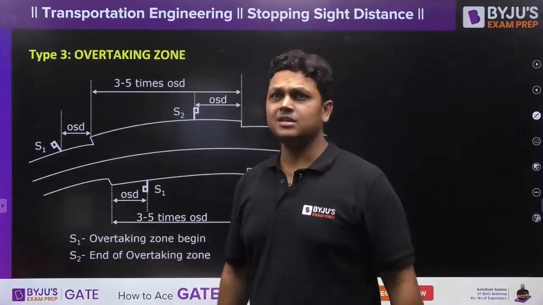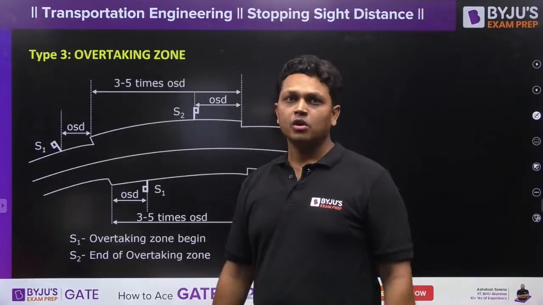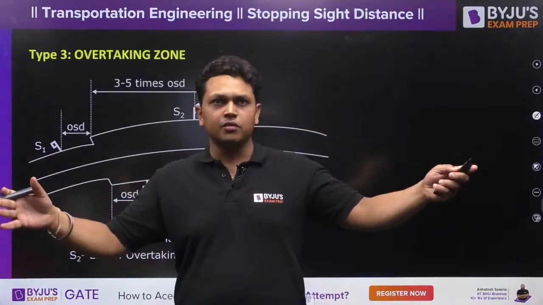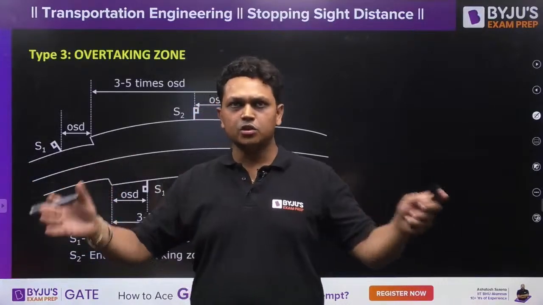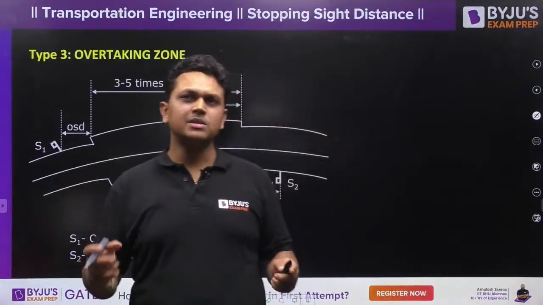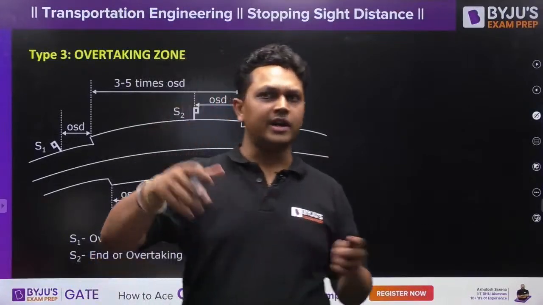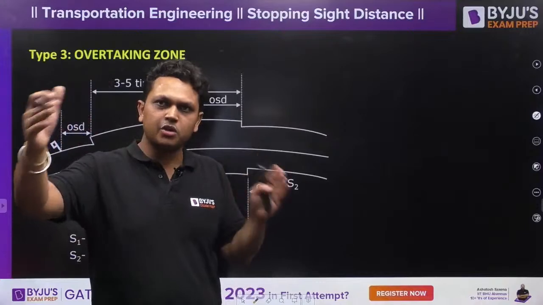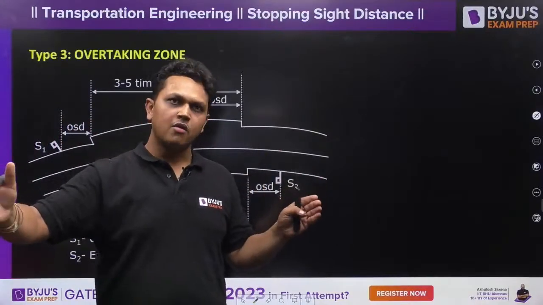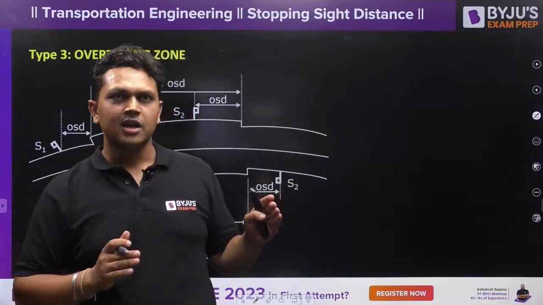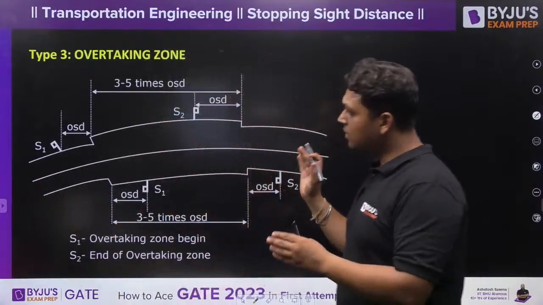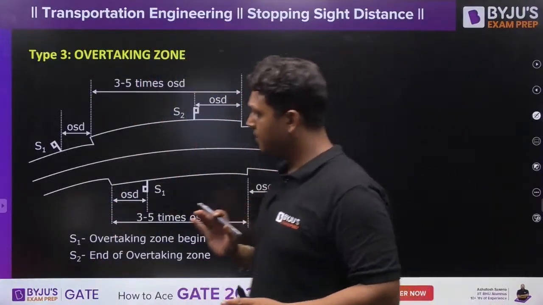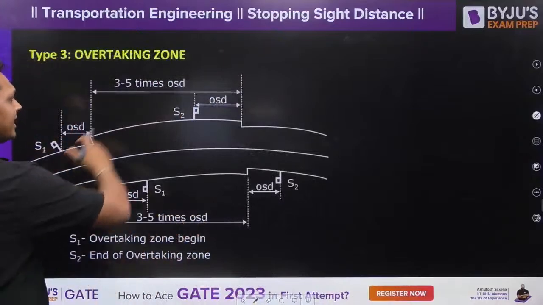In some cases the land is restricted, so you are not able to provide a good width to the road. So it becomes really difficult for the vehicles to overtake. In those cases you have to provide some particular length stretch of the road for the overtaking purpose, right? So the length of the road is provided in such a manner. So this is your overtaking zone.